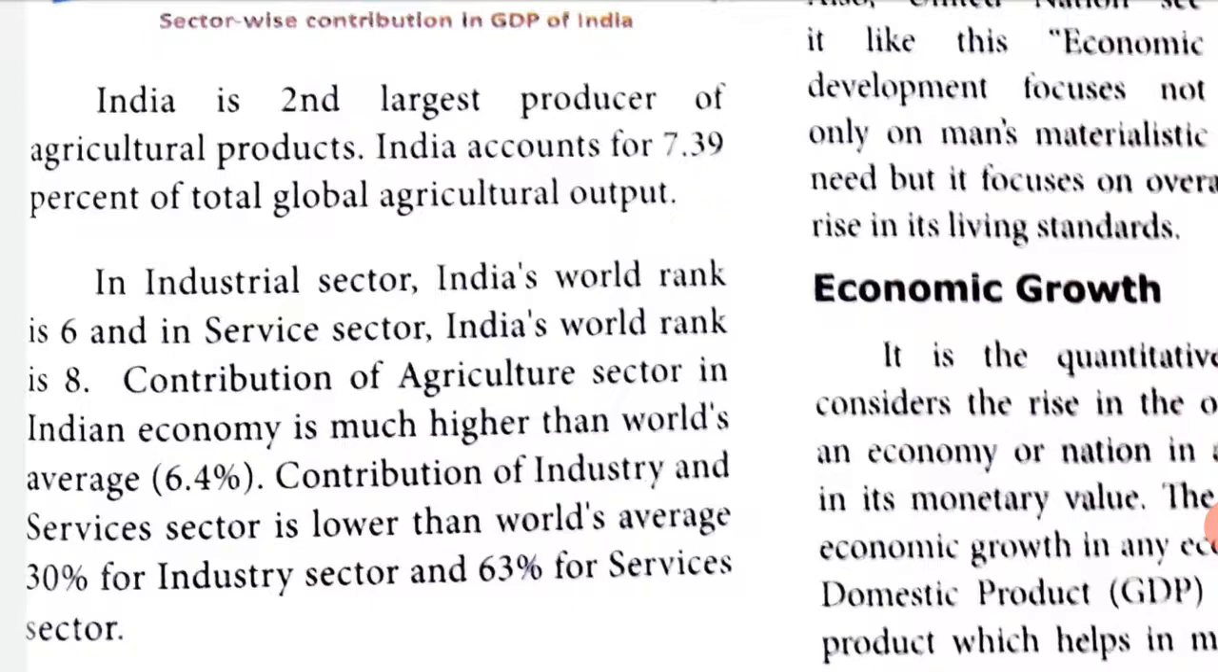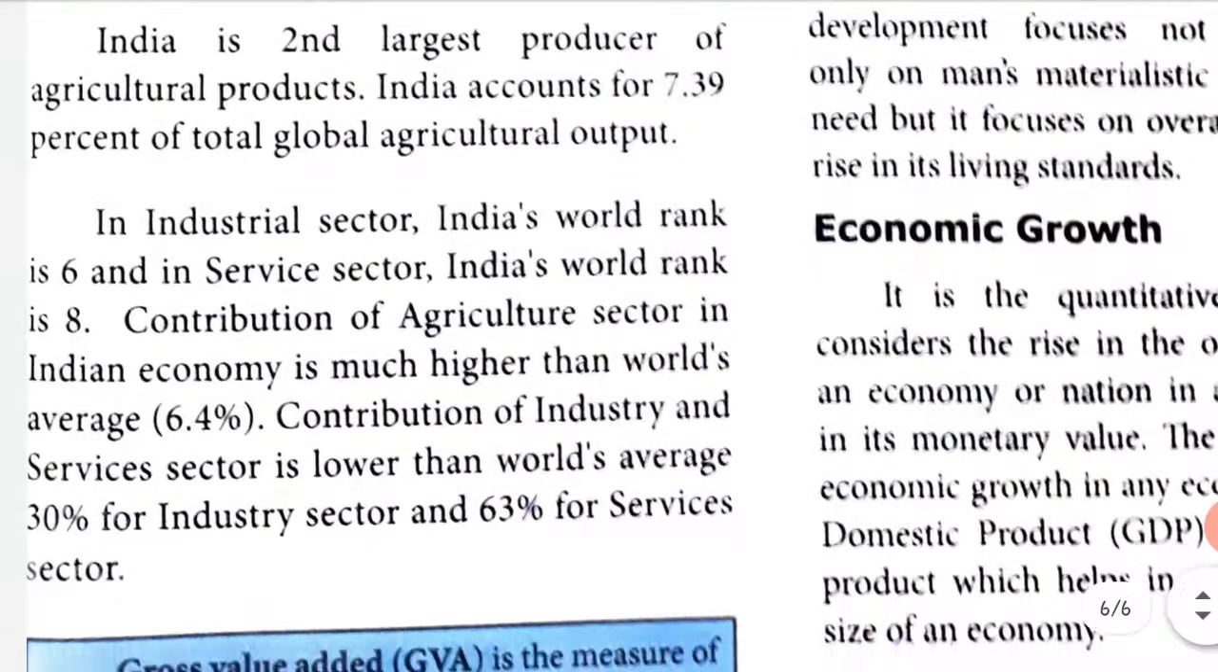The contribution of the agricultural sector in the Indian economy is much higher than the world's average, which is 6.4%. That means, from the agricultural sector, how much is the Indian economy benefited? It is 6.4% when compared to the world. The contribution of industry and services sector is lower than the world's average, which is 30% for the industrial sector and 63% for the service sector. So, here it is relative to the world's average. So, the contribution of industry and services sector is lower.